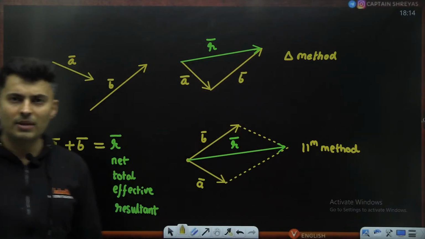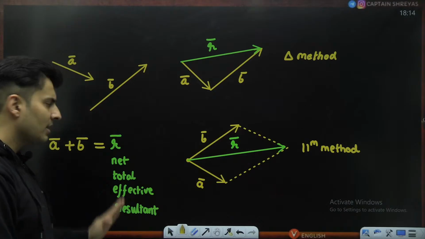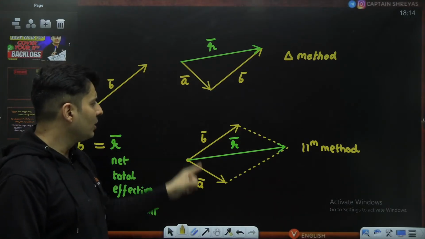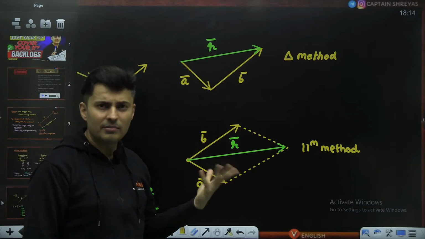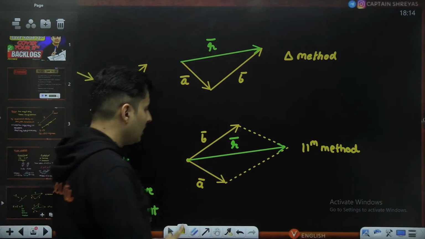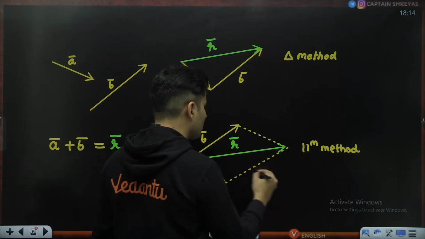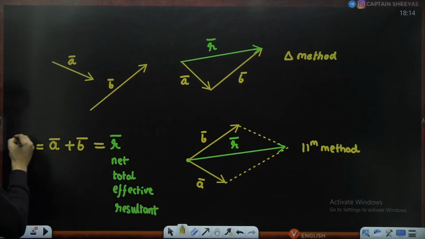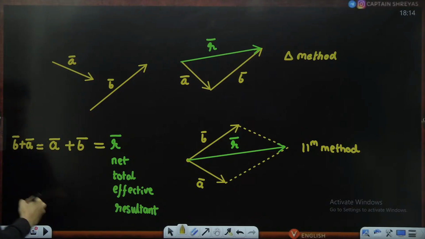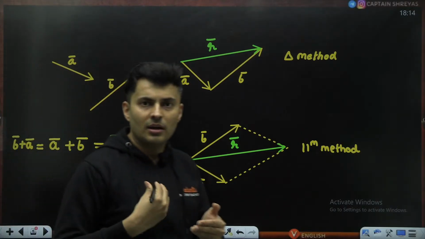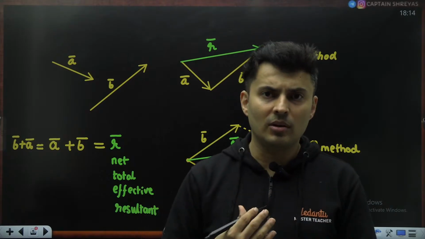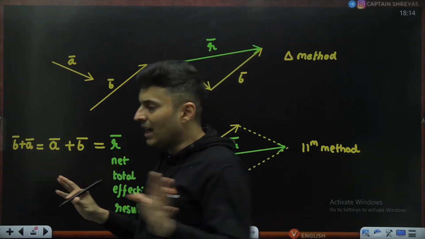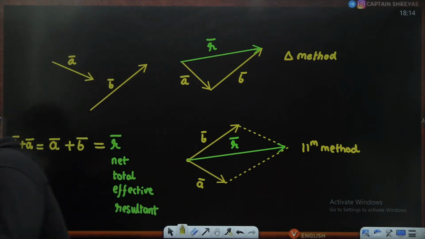Is this all right, everybody, till this point? Now, if you notice, whether you do it like this or like this, you still get the same thing. It has got nothing to do with which method you use. Also, keep in mind, A bar plus B bar is the same as B bar plus A bar. So the order in which you conduct these additions does not matter. First plus second or second plus first, both are the same thing. It is the commutative law.